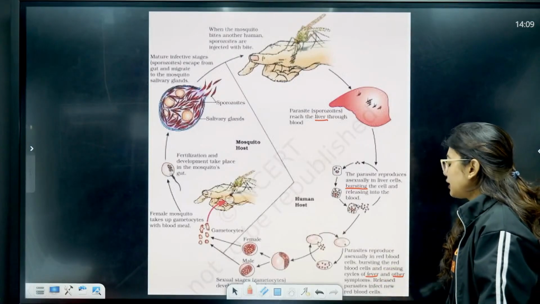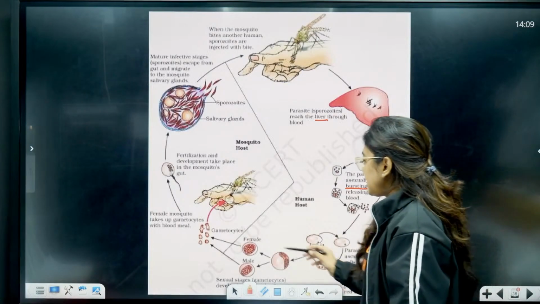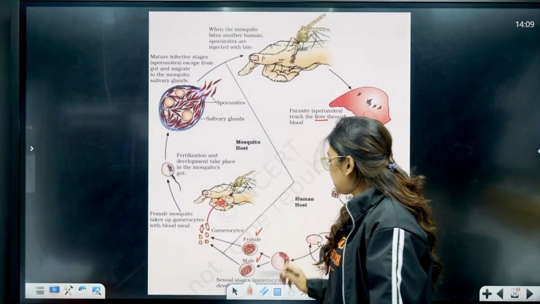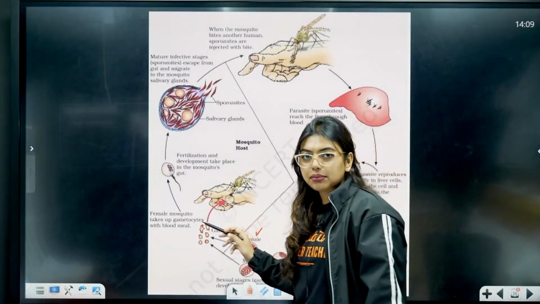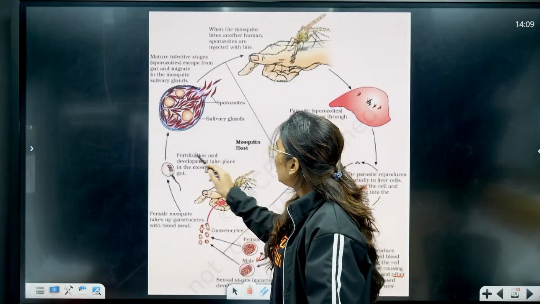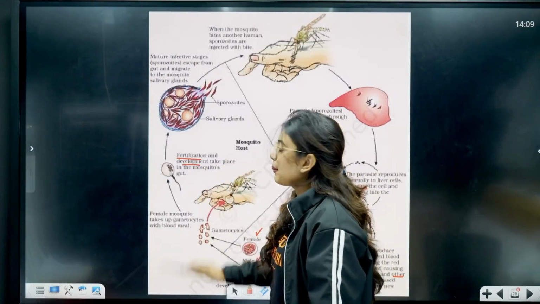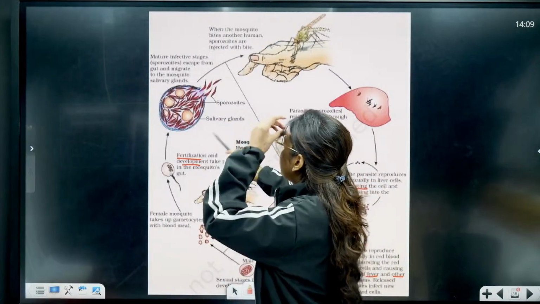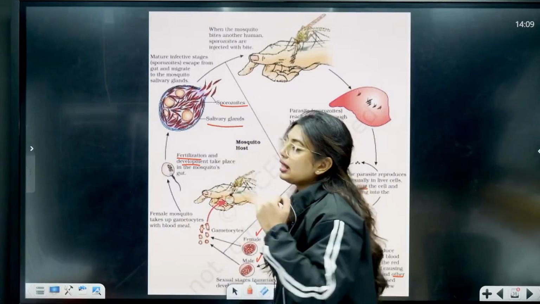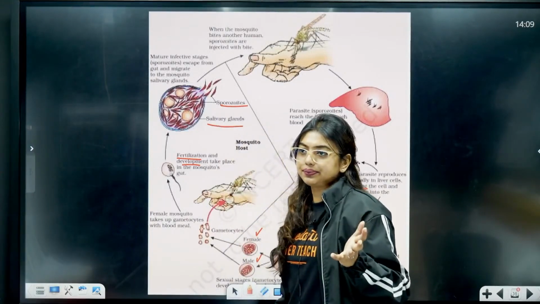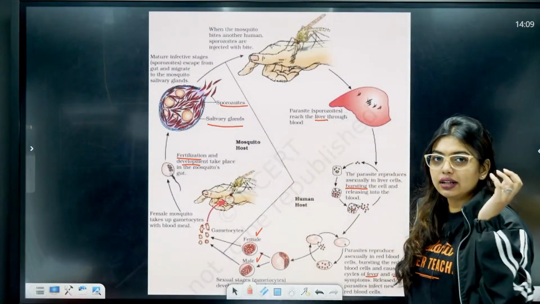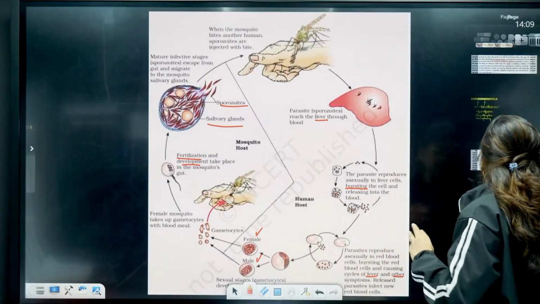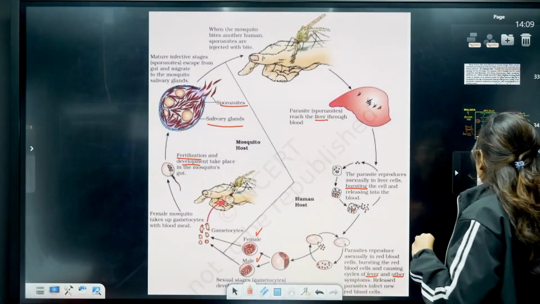Released parasites now infect the red blood cells. In the red blood cells, again, you can see female and male gametes are formed. They will be taken up in a blood meal by another mosquito or the same mosquito. Fertilization and development will happen in the mosquito's gut. Storage of the sporozoites will happen in the salivary gland. Cycle will continue. That's all. Story over.